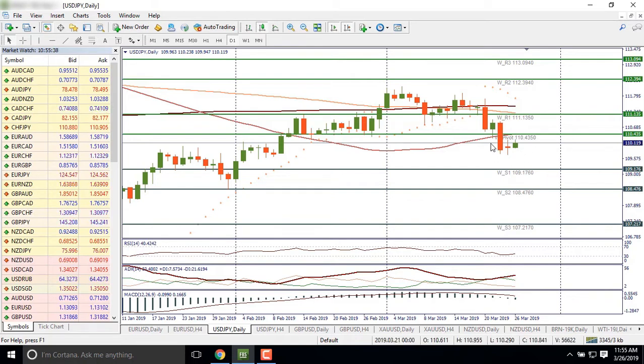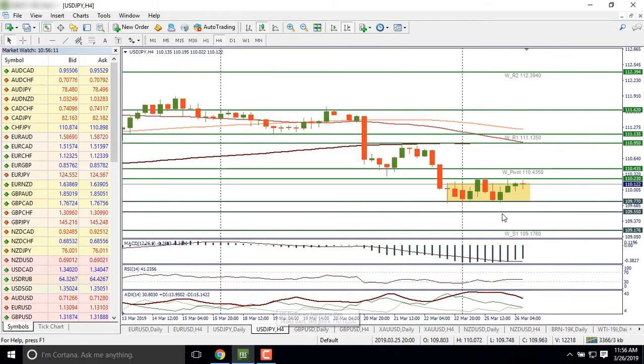However, if we look at yesterday's candlestick, we can see that it's a doji candlestick, which probably means that bears were tired to pull the pair lower, and we may see the rise towards the weekly pivot at 110.43. However, we need to wait for the release and other confirmations. Now let's look at the 4-hour chart.